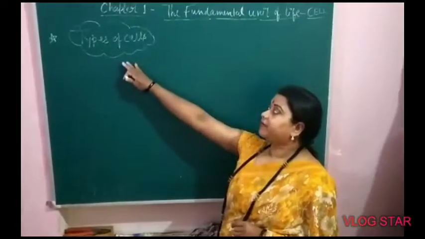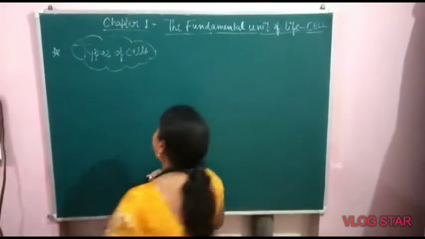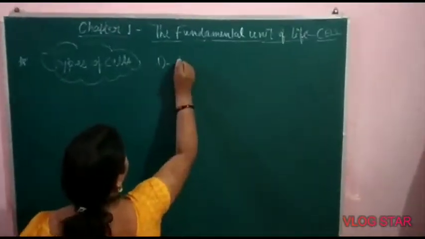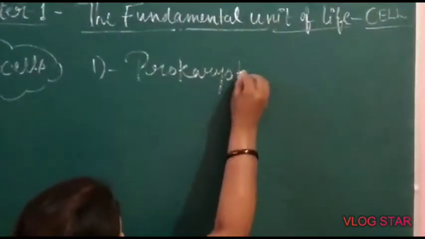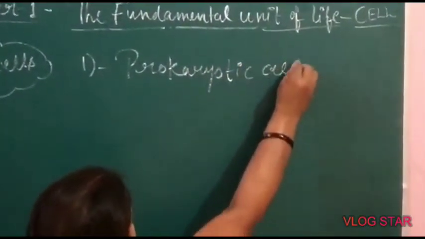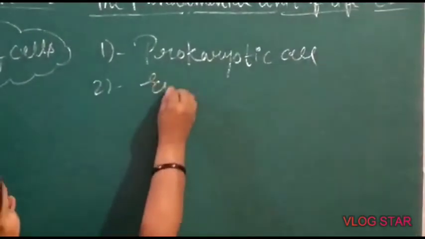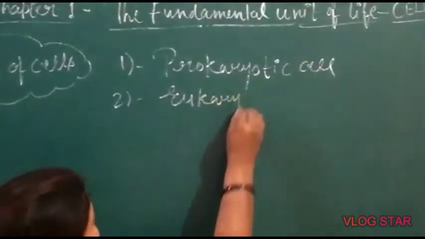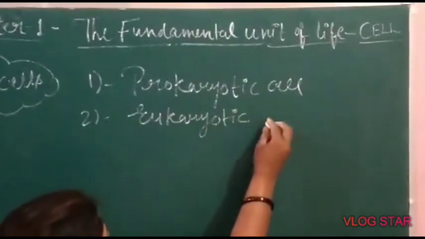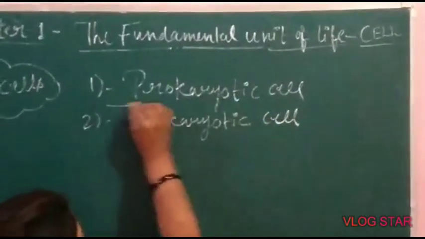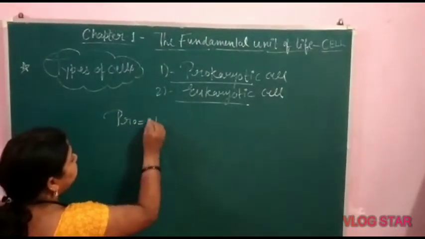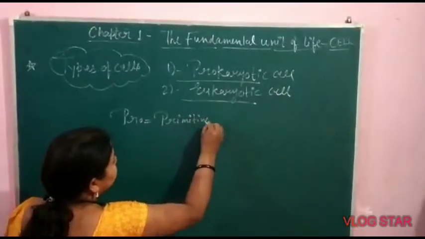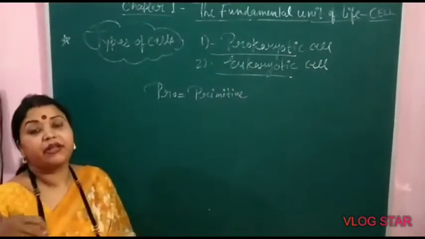Next topic is types of cells. Mainly 2 types of cells. One, prokaryotic cell, and second is the eukaryotic cell. Prokaryotes and eukaryotes, mainly these two types of cells. Prokaryotes' special feature: pro means primitive. These types of cells are known as the primitive types of cells.